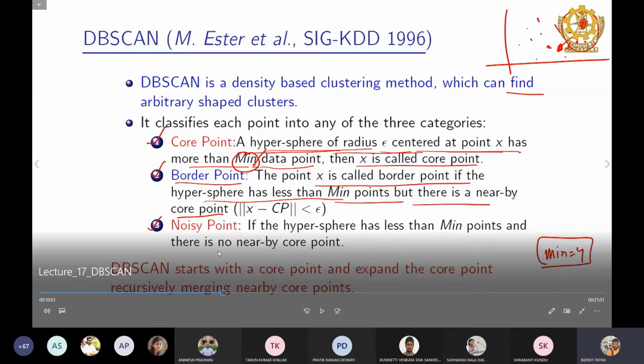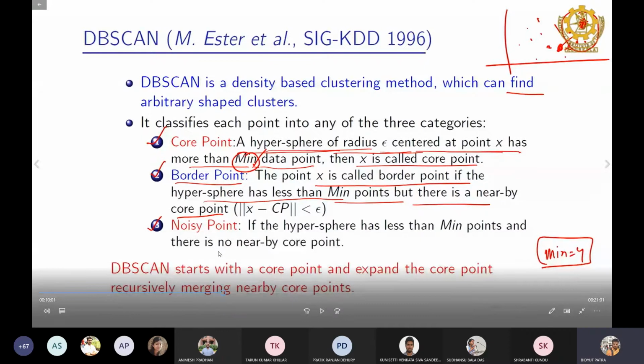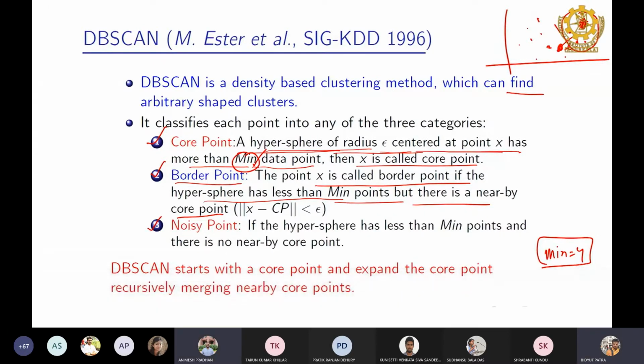First, we now concentrate to try to understand what is core point, border point, and noisy point. Then everything will be clear. The rest of the thing will be very simple. What is the core point? If I draw again a hypersphere within this region centered at this point, and it has the minimum number of points, then that is a core point.